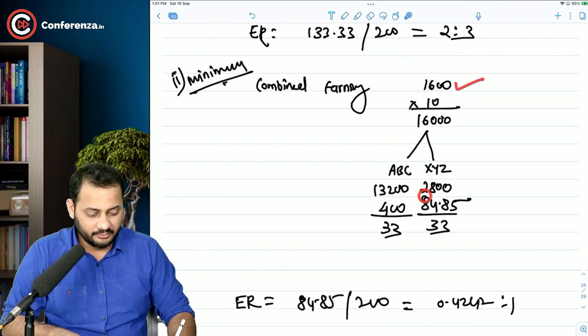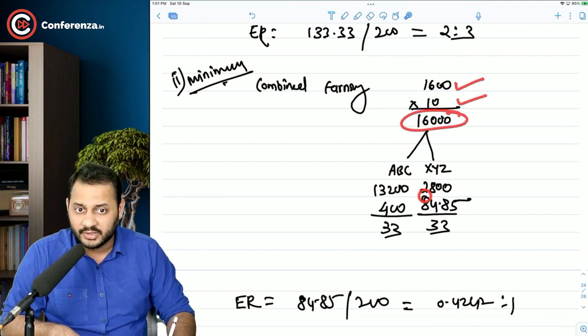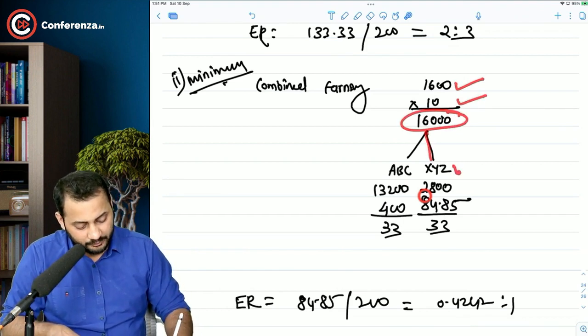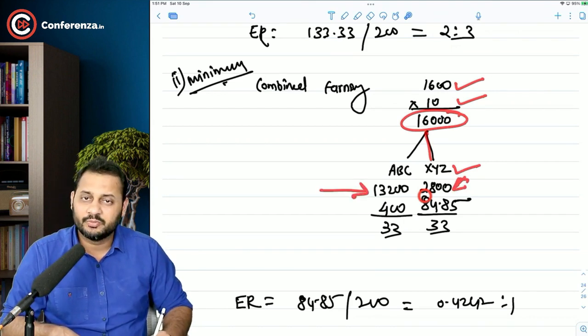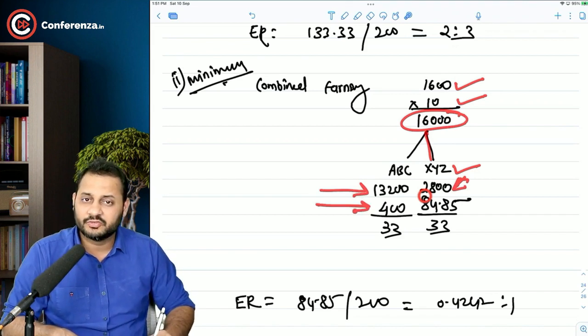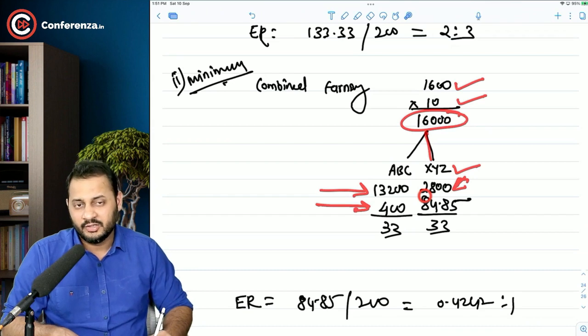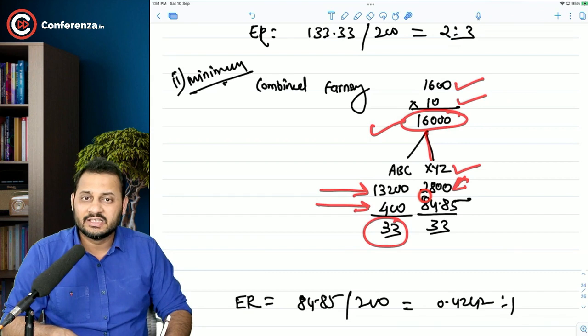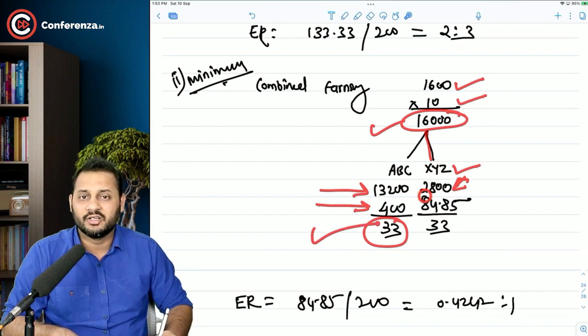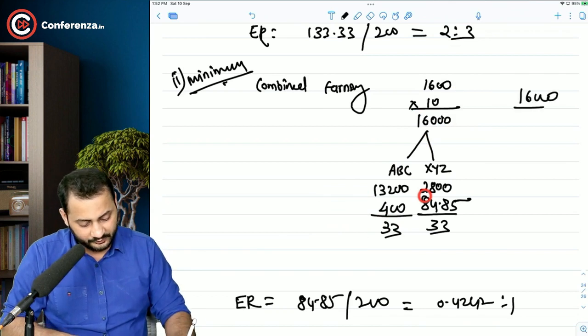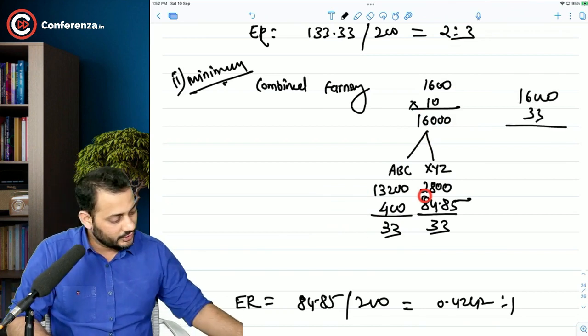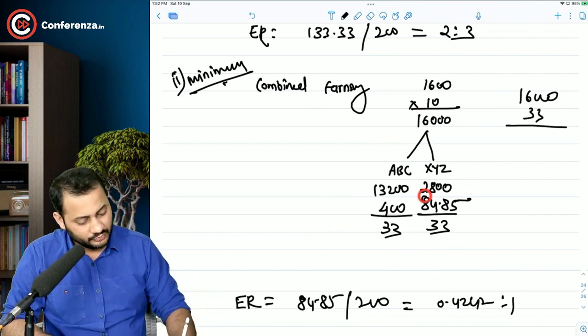1600 is the total earning multiplied by 10, 16,000 is the total market value. And XYZ wants to keep a minimum of 2,800 out of it. That means the rest of the amount can be distributed to ABC Limited shareholders, 13,200. And the number of shares of ABC right now is 400, which comes to the market price of 33. That means every share in 16,000 crore of the market value has to be worth 33. So if you divide 16,000 by 33, you will get the total number of shares. That comes to